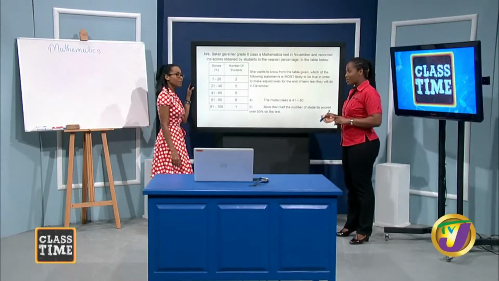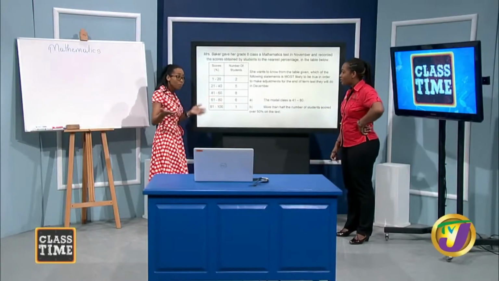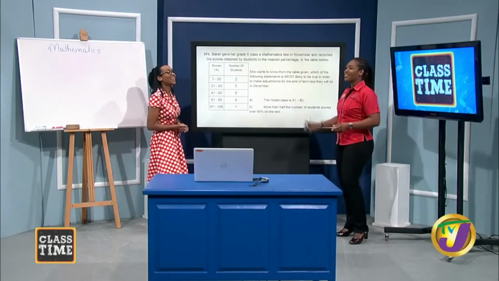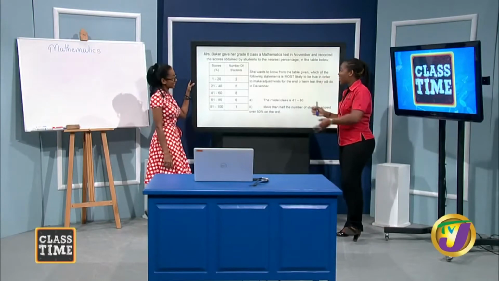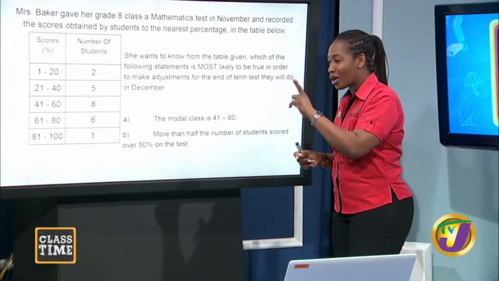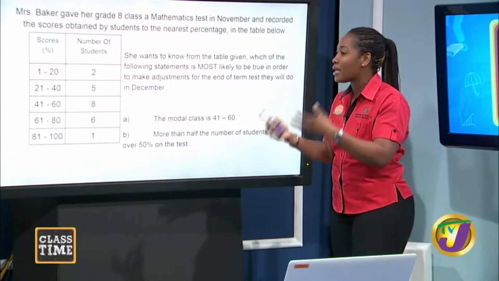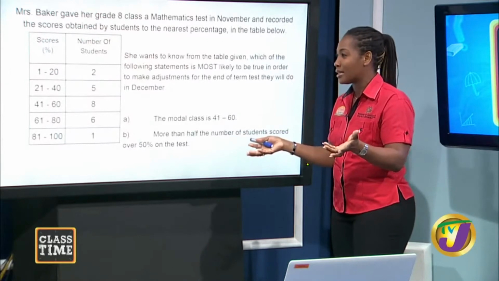But they're two different values. Oh, they spell differently, score and class. There you go. Score, class? Right. So the modal class has to do with the class with the highest frequency, while the modal score is the actual value, that single value that appears most frequently within the set of data.